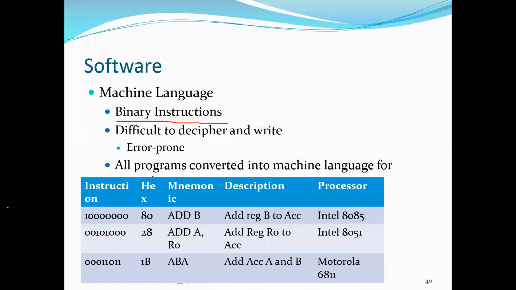Now, what are high level languages? C language, which is a high level language.